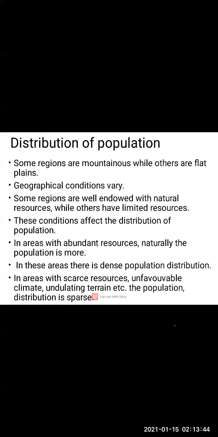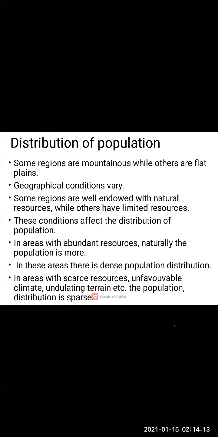Some regions are so, and also the geographical conditions vary. It's not the same everywhere, we have studied it. So some regions, children, are well endowed. Endowed means which have or which provide a quality or ability. These regions are well endowed with natural resources, which means they provide natural resources.